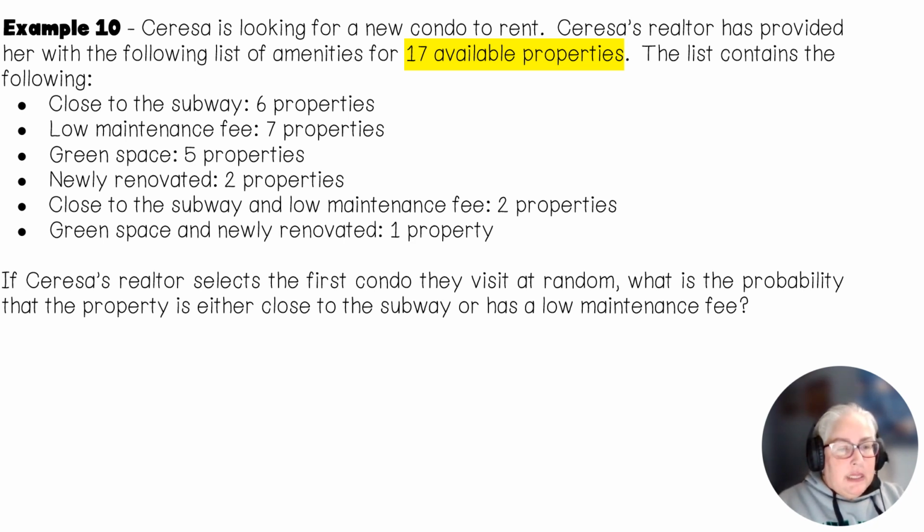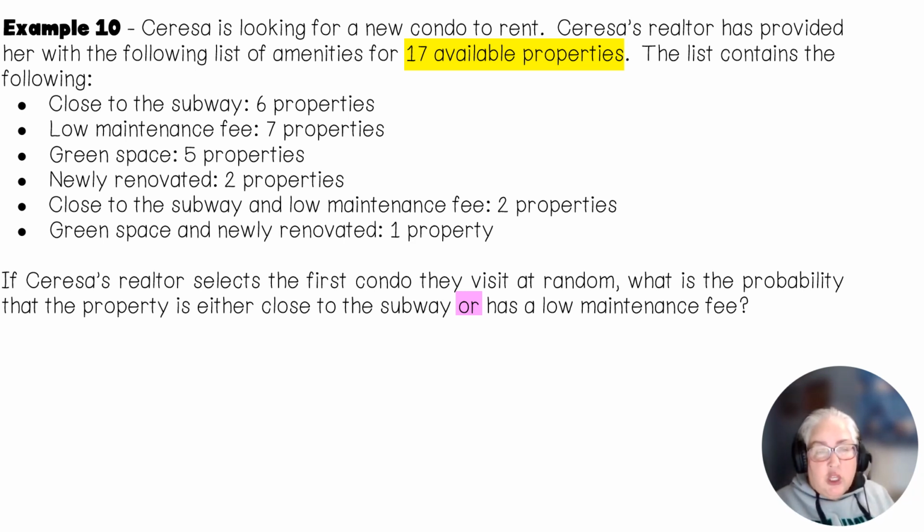Okay, it says she wants her to pick a first condo at random. What is the probability that the property is either close to the subway or has a low maintenance fee? All right, so, or, anytime you have an or, you have to ask yourself, do I have an and? All right, that's going to determine whether or not you use the first addition rule formula or the second addition rule formula.